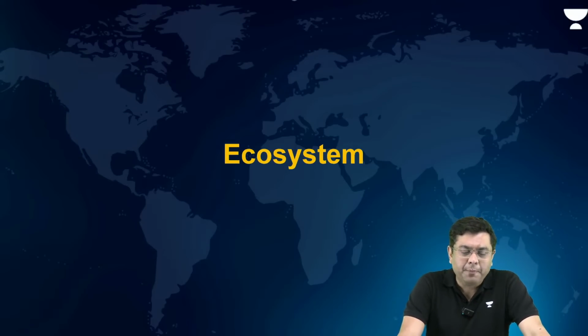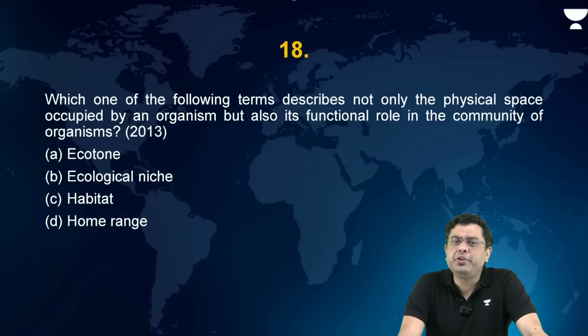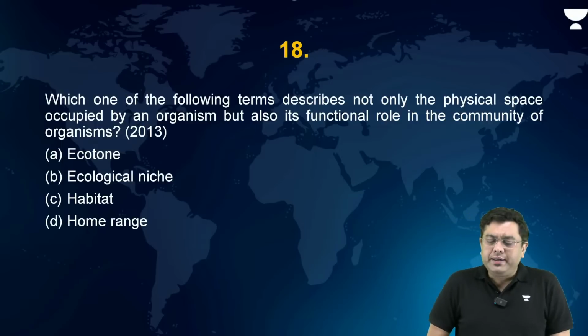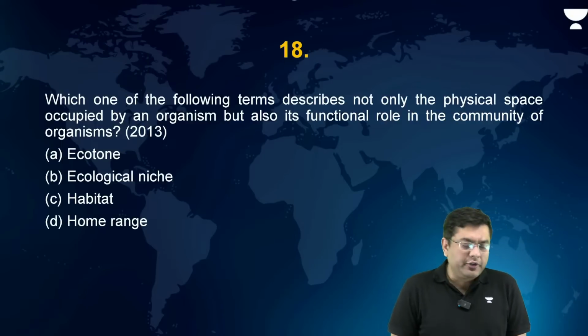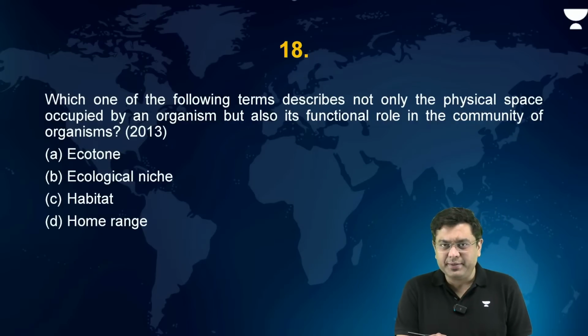Okay. Now, then, questions associated with the basic concept of ecosystem and ecology, food chain, etc. Which one of the following terms describes not only the physical space occupied by an organism, but also its functional role in the community of organisms?